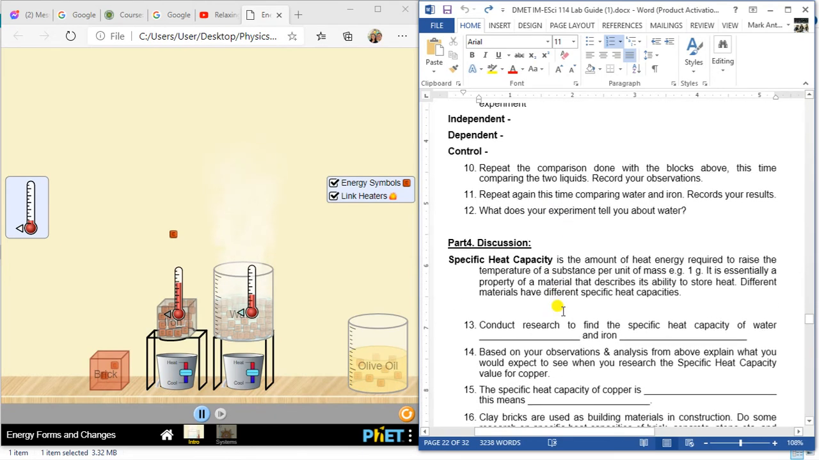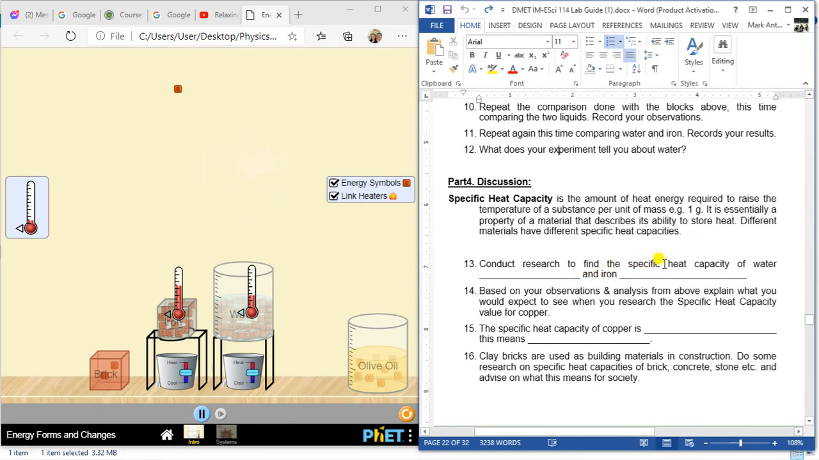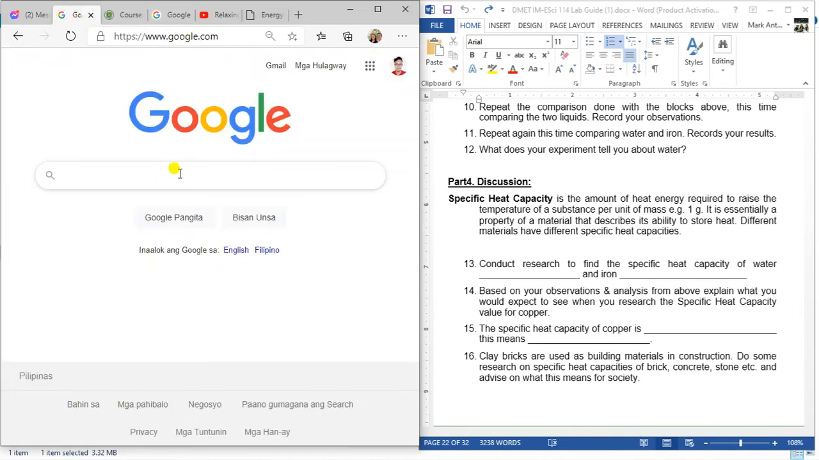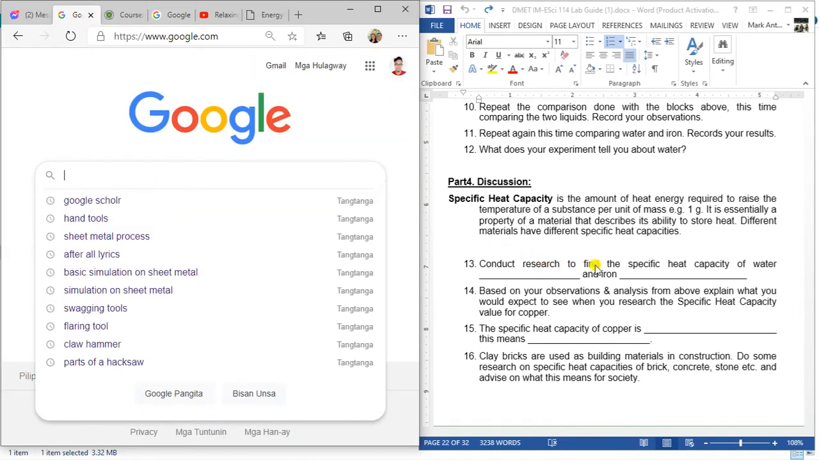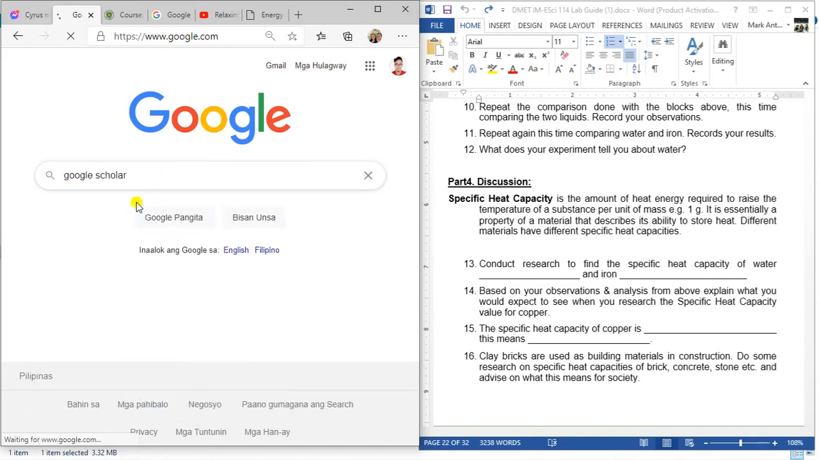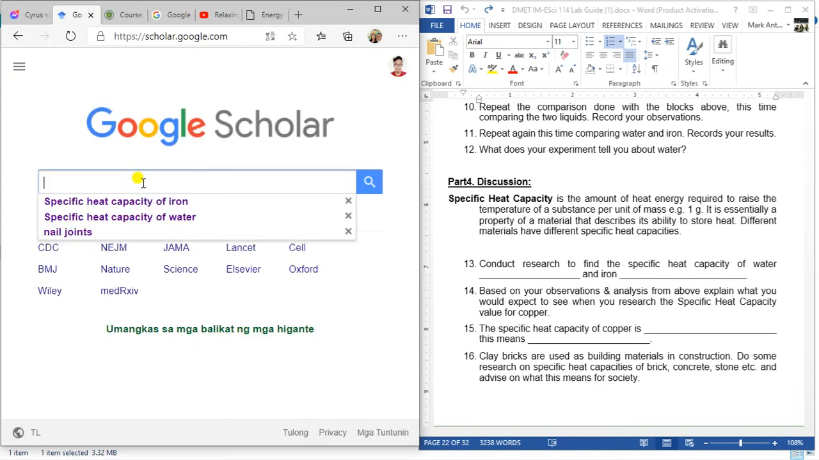Okay, then for part 4, this is specific heat capacity. So here you're going to conduct research to find how to get the specific heat capacity of water. Now this is not actually research. A good site for research associated with specific heat capacity is Google. Now you can search for Google Scholar, where there are legit research papers. So from Google, search for Google Scholar, click this one, and then write